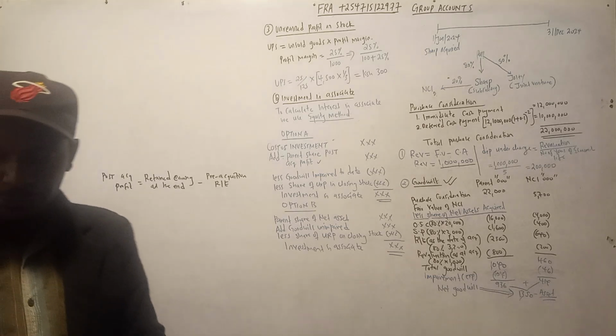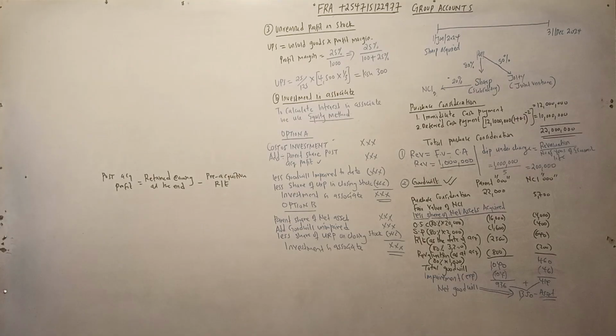Now let us try and see if we can do it. From this question, let us go back to our question. What is the cost of investment of the associate? You go to our balance sheet. We have the PPE for the three companies.